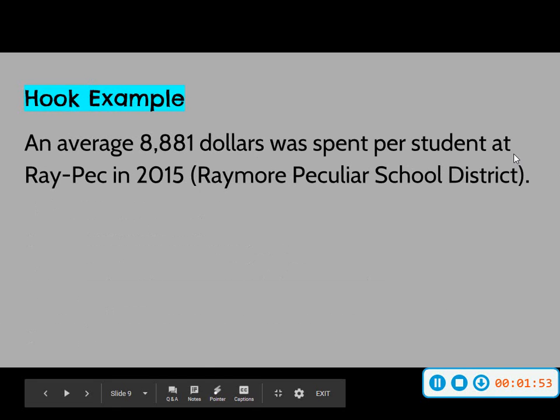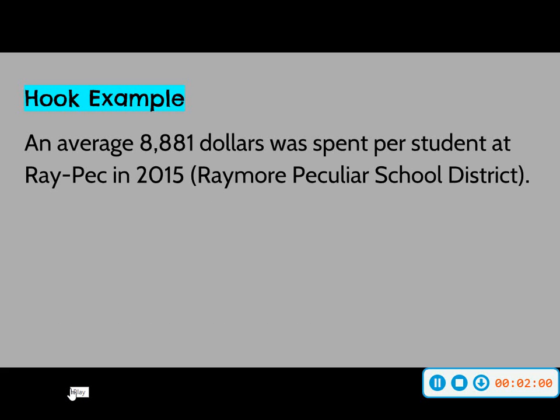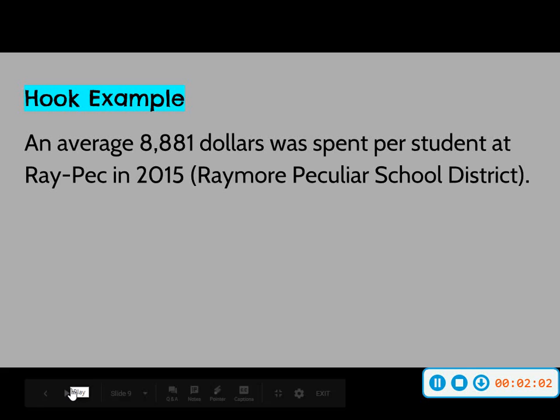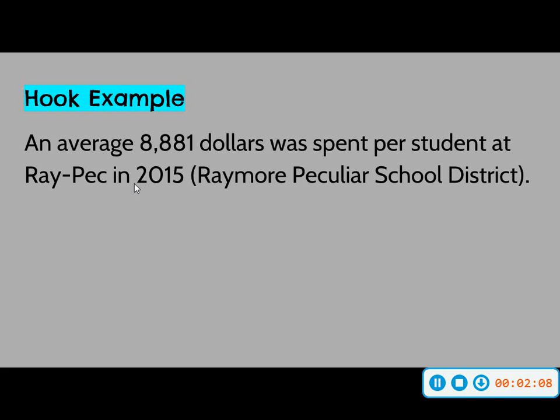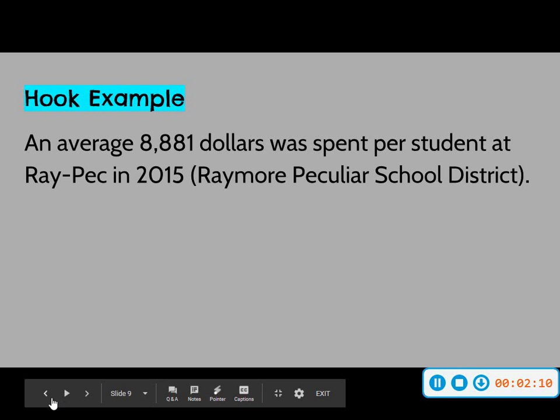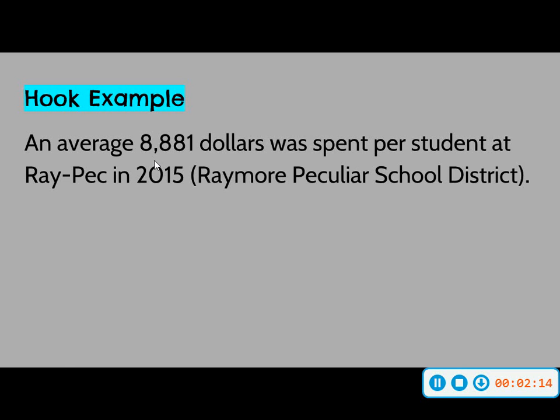So, here is my example. An average $8,881 was spent per student at RAPEC in 2015. So I provided that because I felt like that had something to do with the amount of money that is spent for the school district. So I paraphrased this, that's why it's not in quotation marks, and I provided the citation right here.